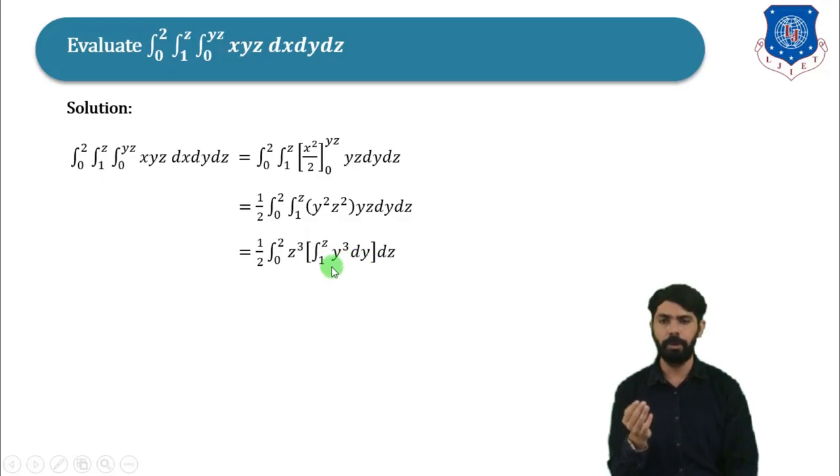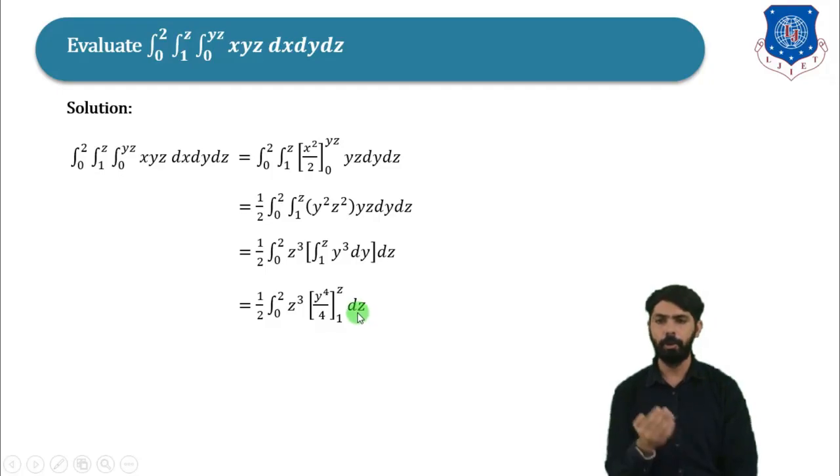So here first of all we will take integration of y cube with respect to y. So integration of y cube with respect to y will be y raised to 4 divided by 4. So this will be 1 divided by 2, integration from 0 to 2, z cube, y raised to 4 divided by 4, and limit will be from 1 to z dz. Now here first of all we will replace y by z, then minus we will replace y by 1.